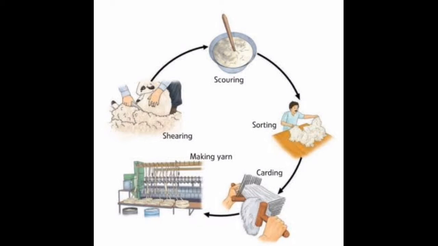So shearing a sheep, scouring in tanks, scouring by machines, rolling into yarn, these are all the steps involved in the process of making fibers from wool. And lastly the fibers are dyed in various colors and straightened, combed and rolled into yarn. The long fibers are then made into wool for sweaters, and this process is called rolling.